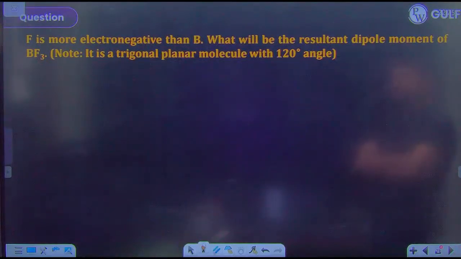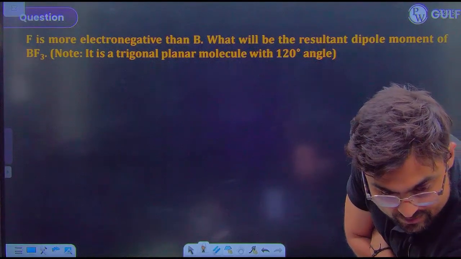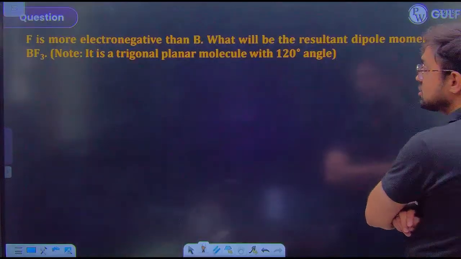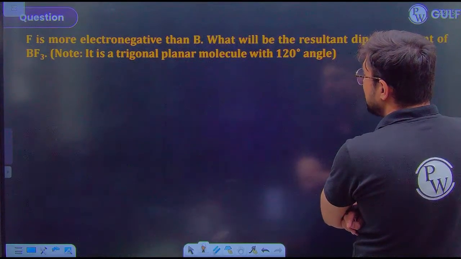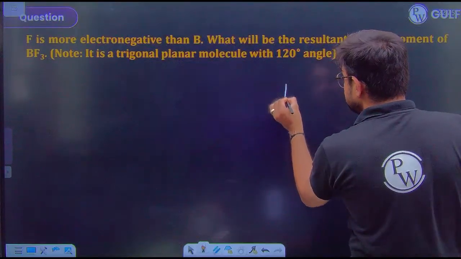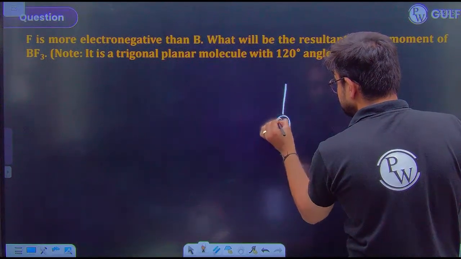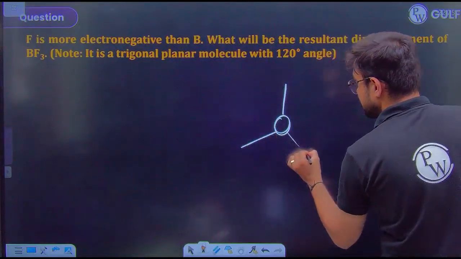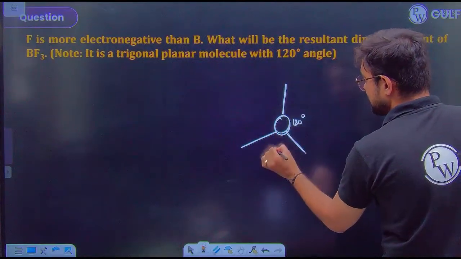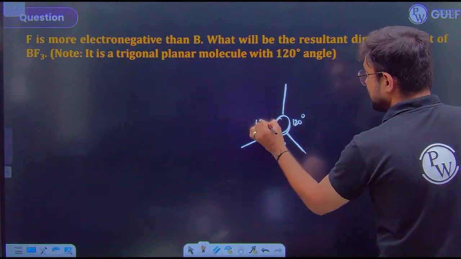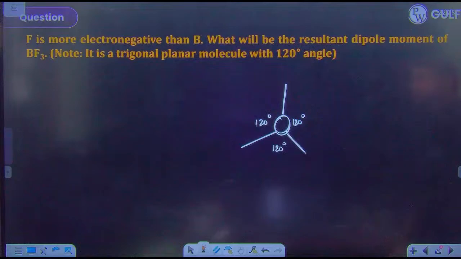Fluorine is more electronegative than boron. What will be the resultant dipole moment of BF3? Note it's a trigonal planar molecule. Trigonal planar with a 120-degree bond angle means something like this: 120 degree, 120 degree, 120 degree. That's how your molecule will be.